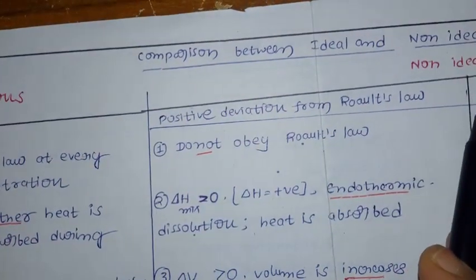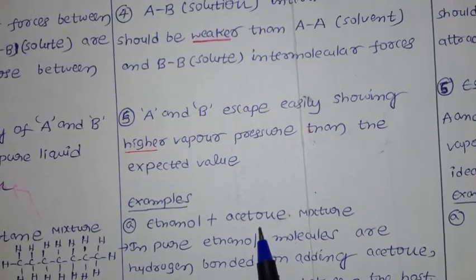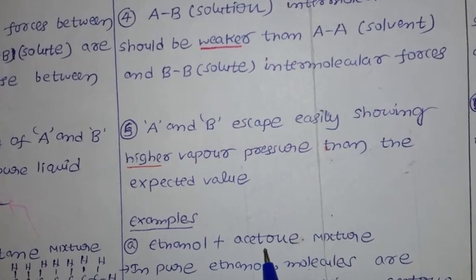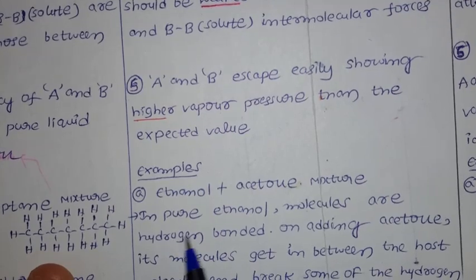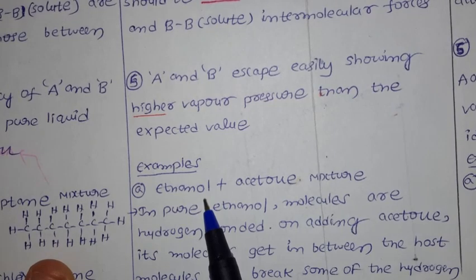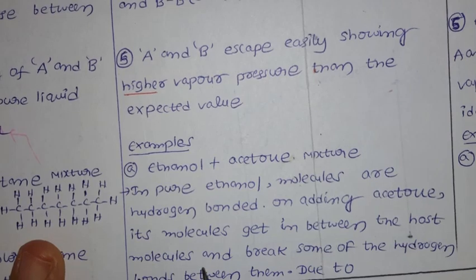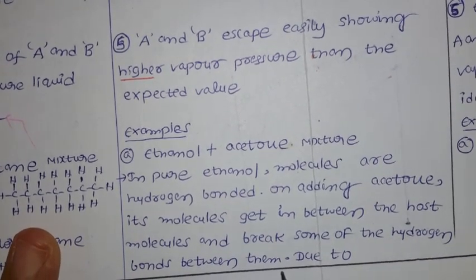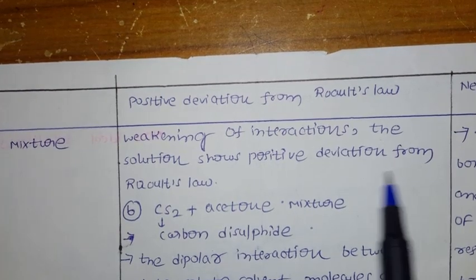Now let us see the examples for positive deviation from Raoult's law in non-ideal solutions. First example: ethanol and acetone. The vapor pressure increases after adding them together. Let us see how. In pure ethanol, molecules are hydrogen bonded, as you know very well. On adding acetone, its molecules get in between the host molecules and break some of the hydrogen bonds between them. Due to this weakening of interaction, the solution shows positive deviation from Raoult's law.